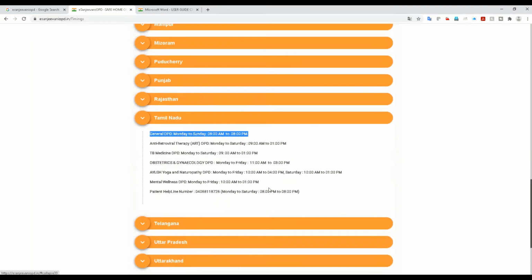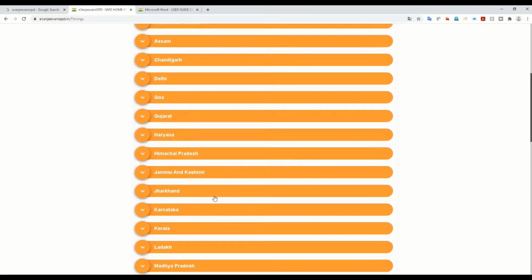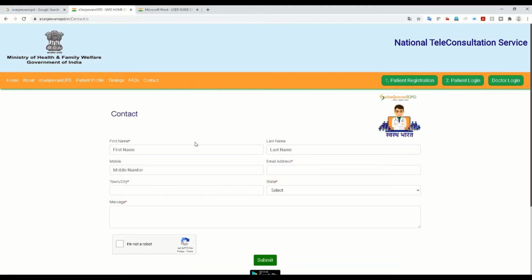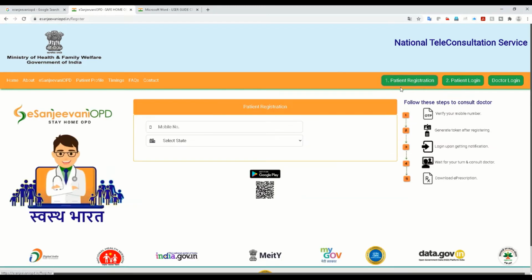So you can see based on that, you can decide your consultation. This is the frequently asked questions section, and this is contact, in case you have anything you can directly write your queries here. So let's see the patient registration.